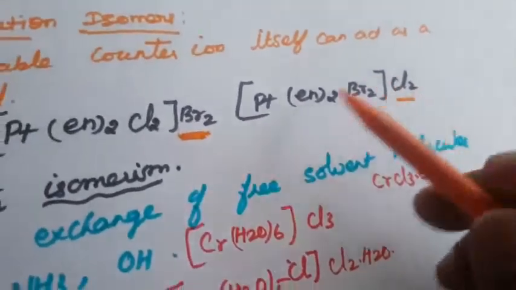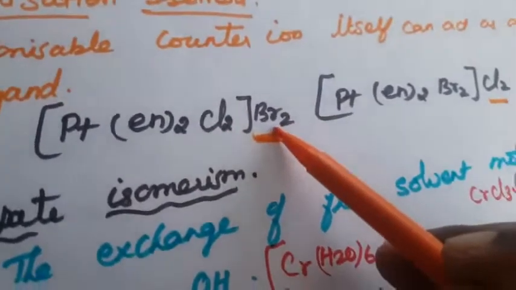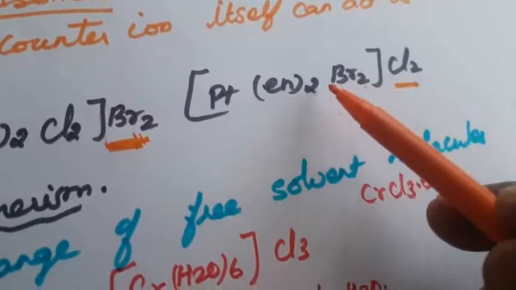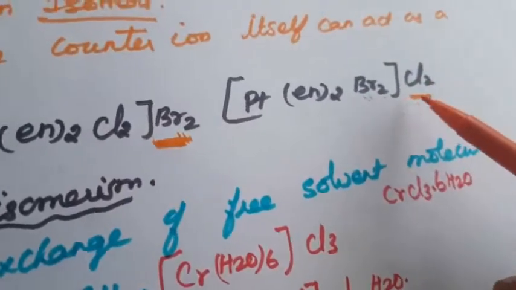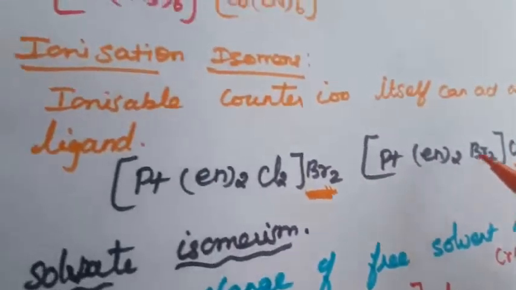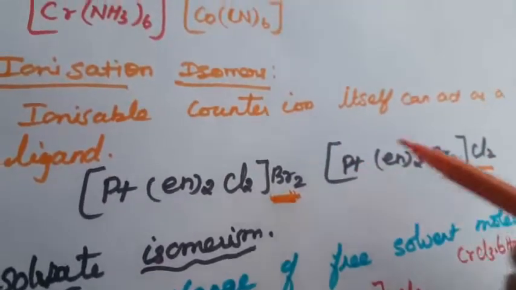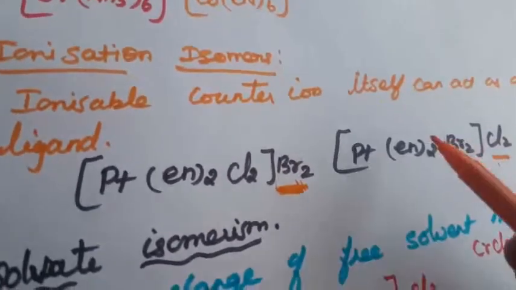This counter ion can also act as a ligand. So here Br is a counter ion, but here the Br gets inside and acts as a ligand, while the Cl comes outside as a counter ion. Okay, this is called ionization isomerism. The ionizable counter ion can act as a ligand. So that is called ionization isomerism.